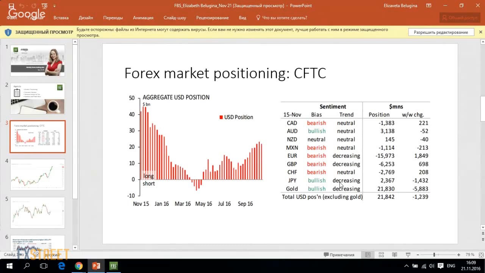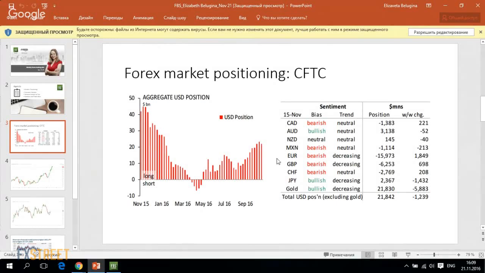What can be our conclusions from this data? The conclusion is that after the US election, after Donald Trump was elected the US president, the US dollar is still enjoying demand, and we see that the currency is enjoying demand from large speculators. Still, there was some correction in the position of the market players.